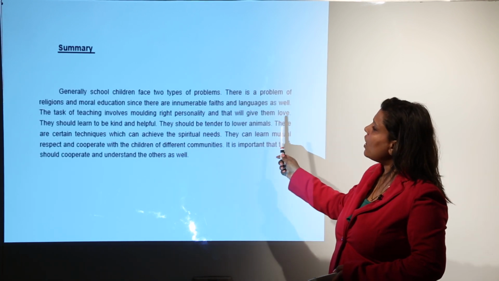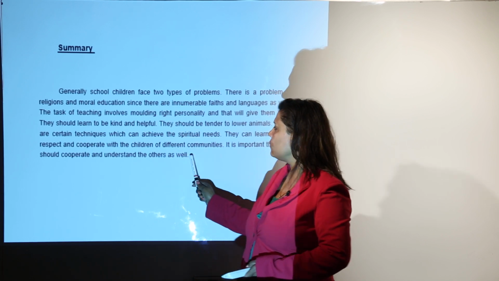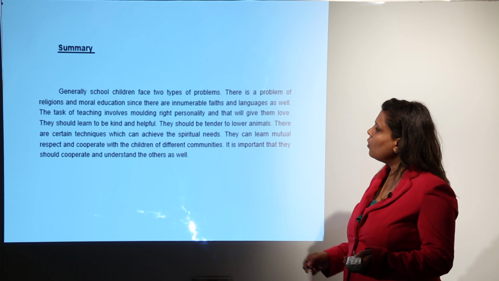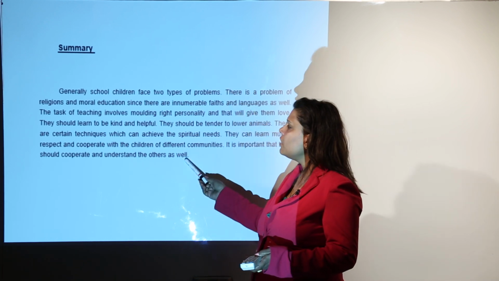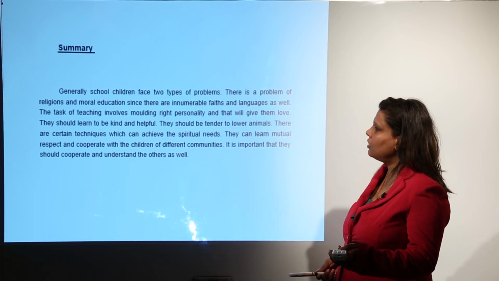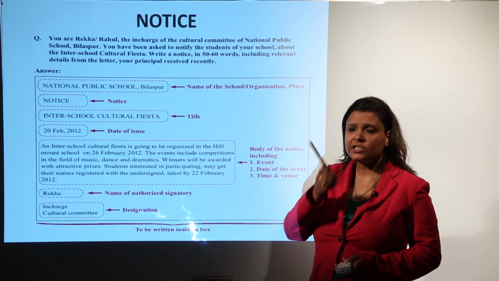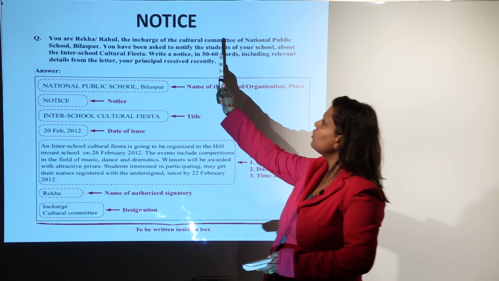And then in the end you have to give the summary in not more than 80 words. You don't have to refer to any examples or stories, only the main gist of the paragraph with the main points should be included. Now the second question in the writing section, the notice.